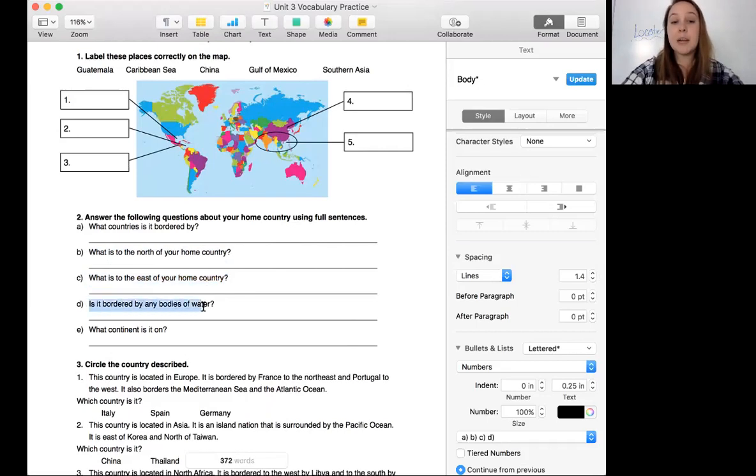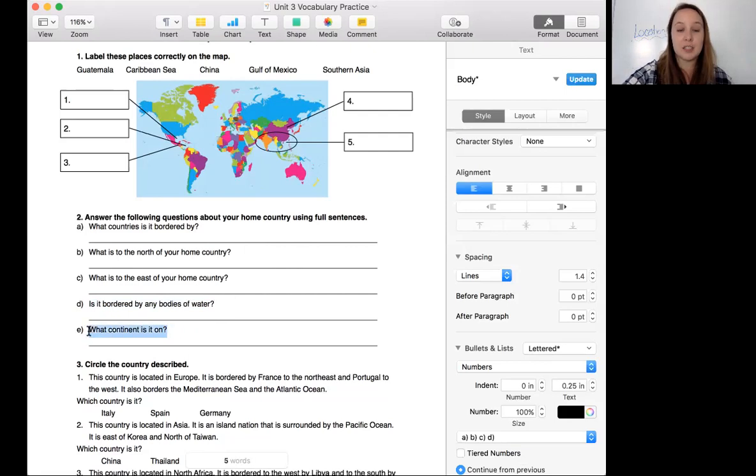Is it bordered by any bodies of water? So this can be an ocean, a river, a lake, any body of water. Sometimes it is a sea. The Caribbean Sea is smaller than an ocean, or a gulf. So whatever bodies of water are bordering your home country.